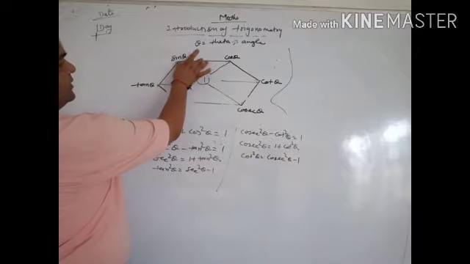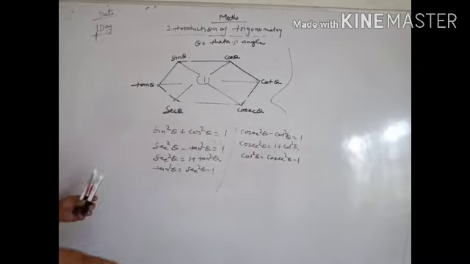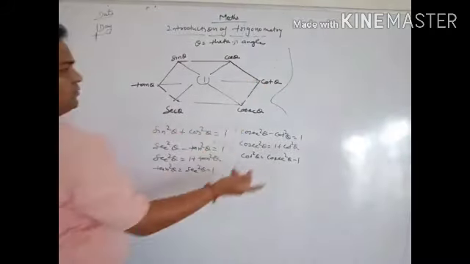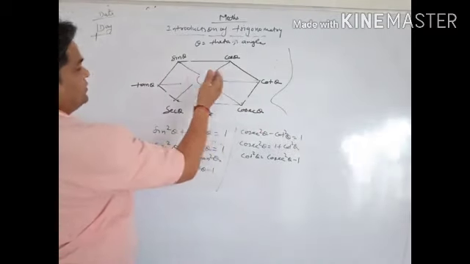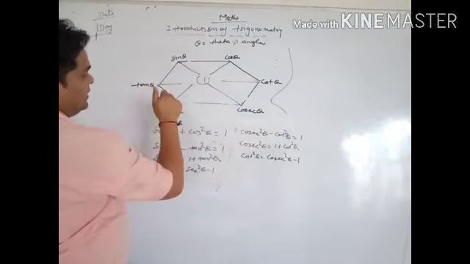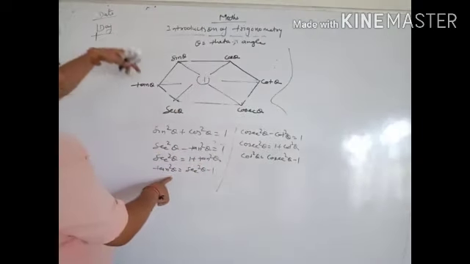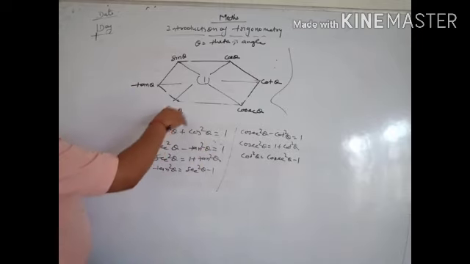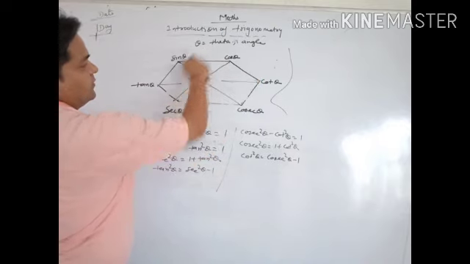We know that sin square theta plus cos square theta equal to 1, sec square theta minus tan square theta equal to 1, and cosec square theta minus cot square theta equal to 1.